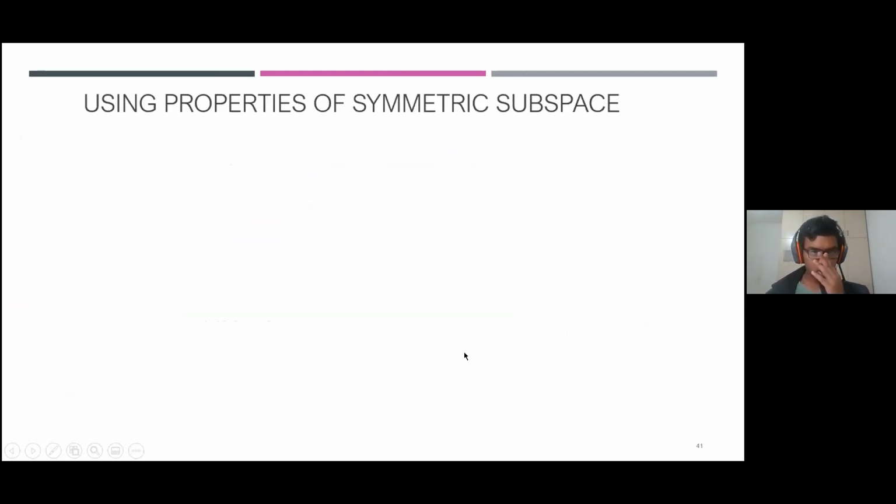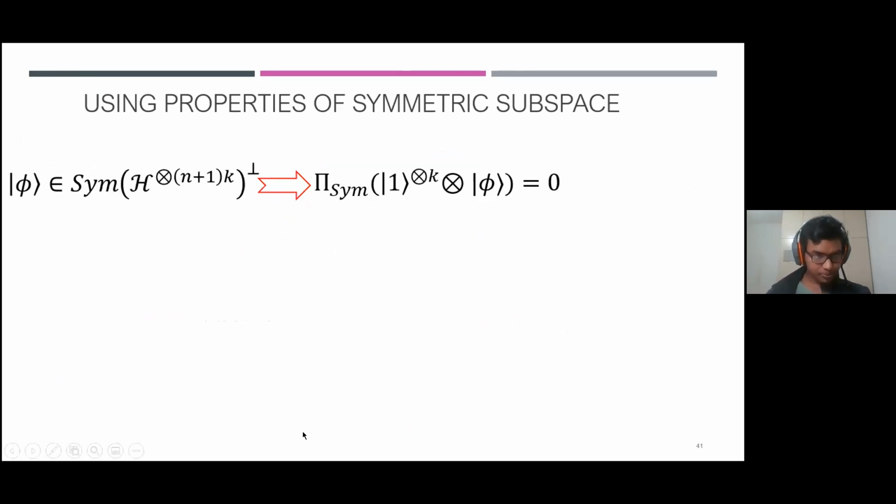So now we will try to simplify the maximization for the adversary using a property of the symmetric subspace. So what is this property? It basically says that if you have phi, an n plus 1 k register state, which is orthogonal to the symmetric subspace, then ket 1 tensor K tensor phi is also orthogonal to the symmetric subspace.